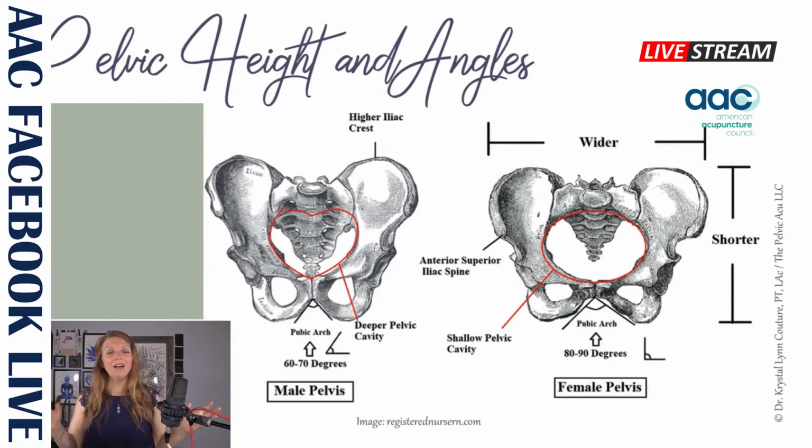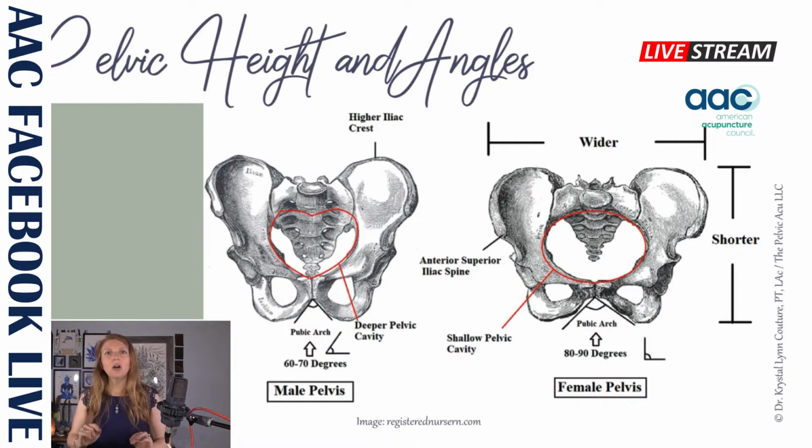Chatting about the pelvic height and pelvic angles, this is displayed really, really nicely here. We can see that those iliac crests on the male pelvis on the left are a bit higher than those of the female. You can see there's a little bit more width in the female pelvis, right? And this makes sense when we just look at body shape. You know, very often the male has that more triangular shape and the female has a little bit more curved shape to it. So that makes good sense.